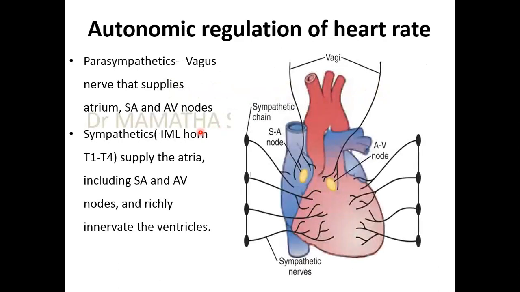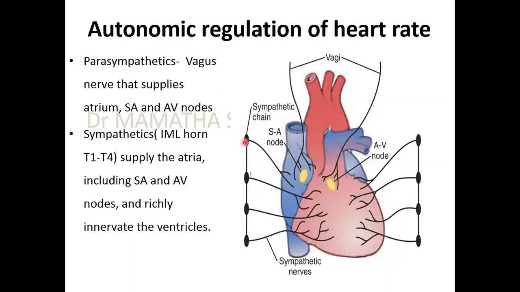So under that, we can study the parasympathetics and sympathetics. Now you understand the parasympathetics that supply the SA node and AV node. You can see here parasympathetics to heart is coming through vagus. So the vagus will supply the SA node and the AV node and a few fibers to the atria. And then you see the sympathetics.